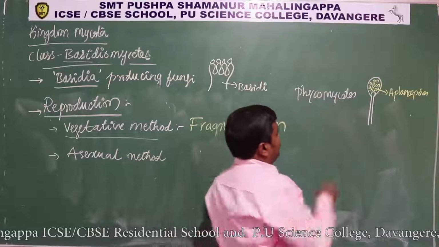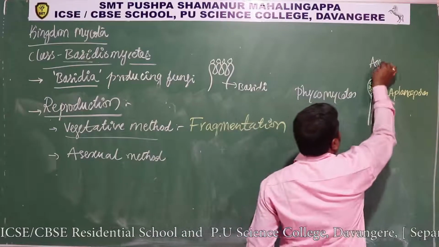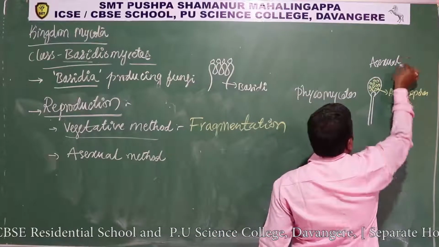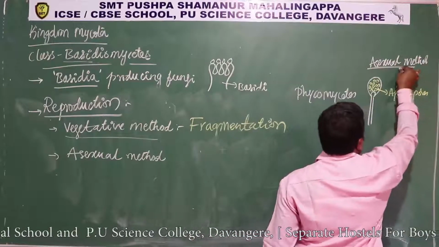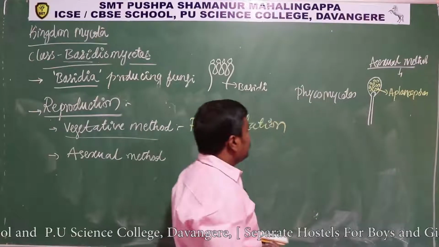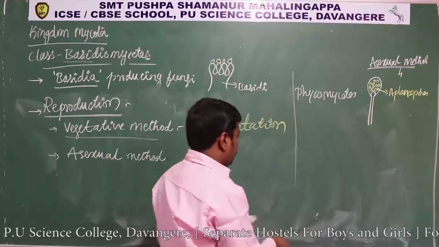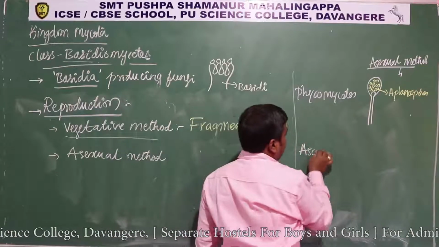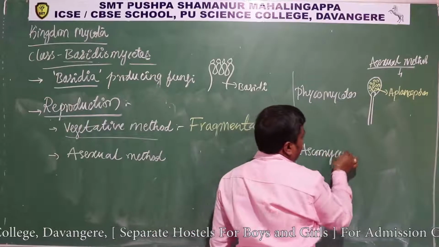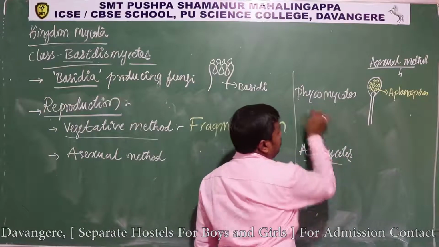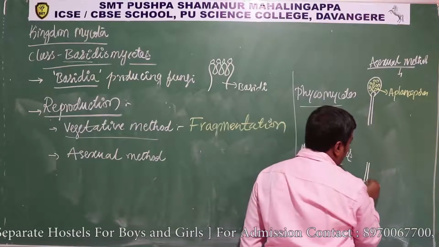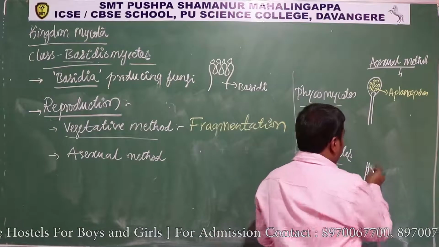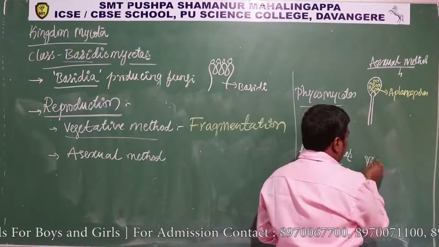In the case of Ascomycetes, as we discussed yesterday, they produce a tall, elongated structure that shows branches like this.